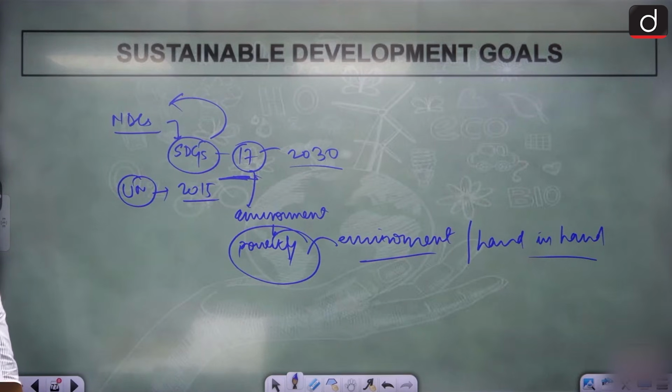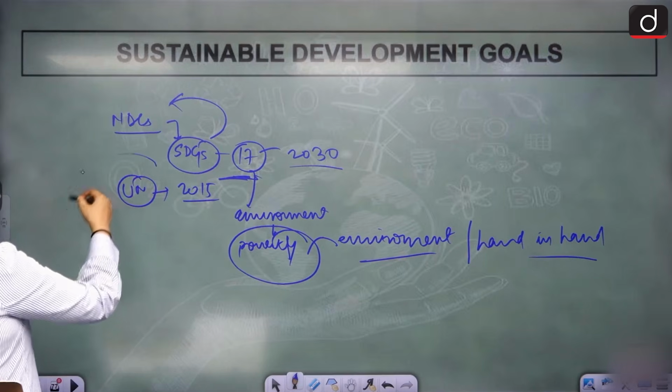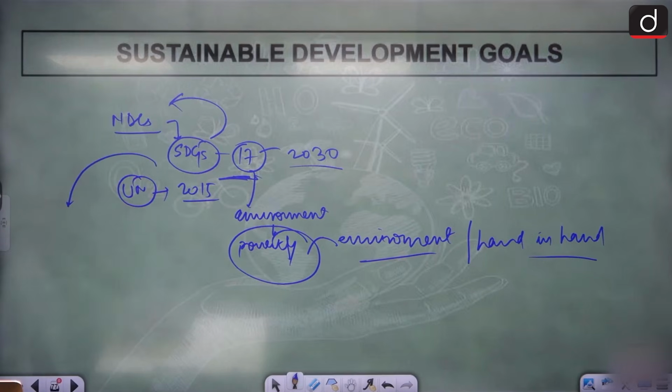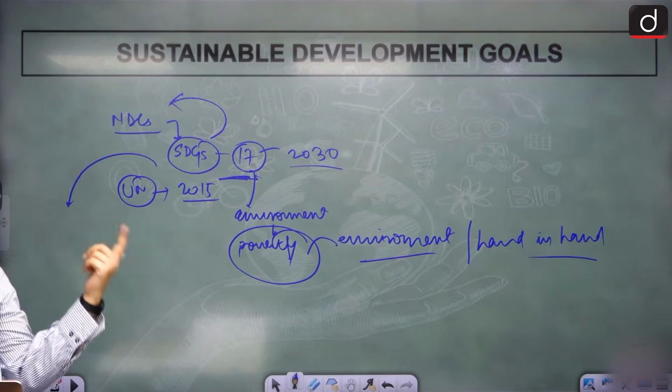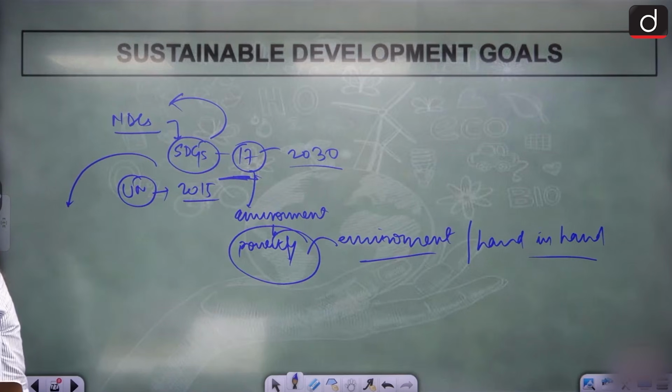Is that clear? So these are our sustainable development goals. Multiple goals are there, 17 goals, talking about different things like poverty, environment, affordable clean energy, climate action, life below water, life on land, all these things. Clear?